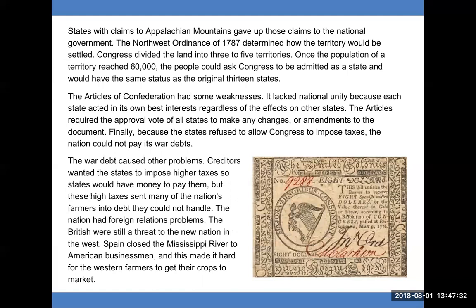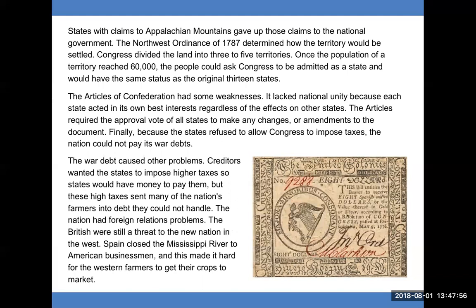The Articles of Confederation had some weaknesses. It lacked national unity because each state acted in its own best interest, regardless of the effect on the other states. The articles required the approval vote of all states to make any changes or amendments to the document. Finally, because the states refused to allow Congress to impose taxes, the nation could not pay its war debts.